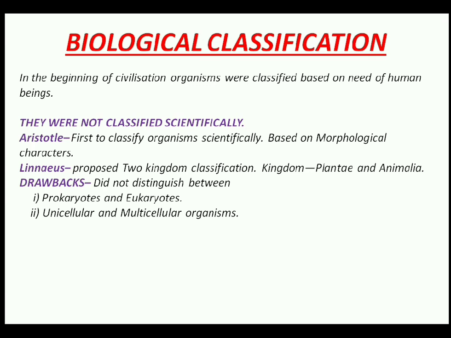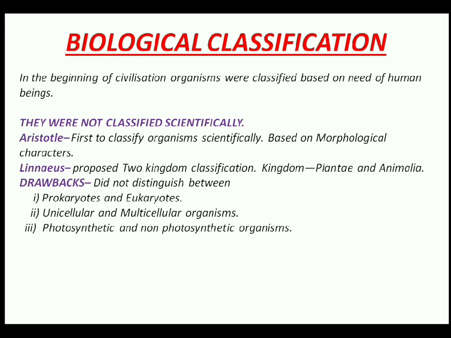The third drawback was that photosynthetic and non-photosynthetic organisms were also placed together. Fungi are non-photosynthetic, whereas plants are photosynthetic. As per the two kingdom classification, they were in the same kingdom.